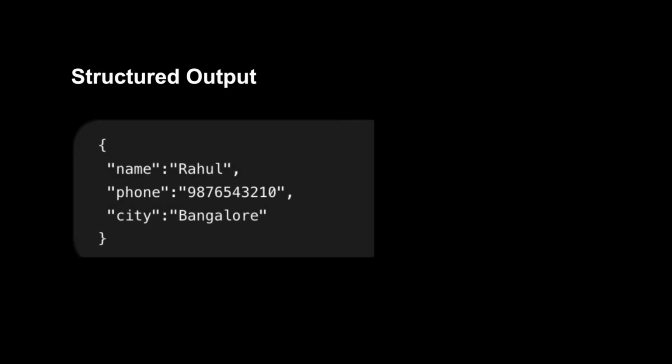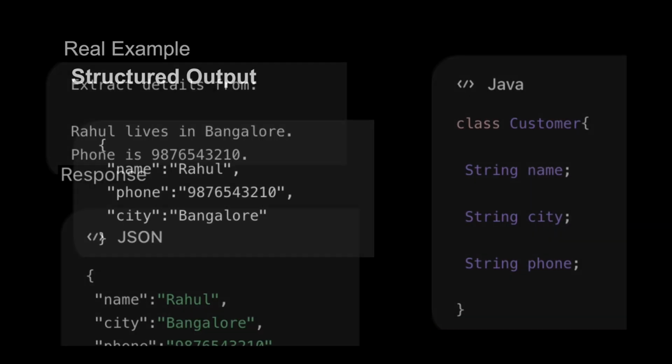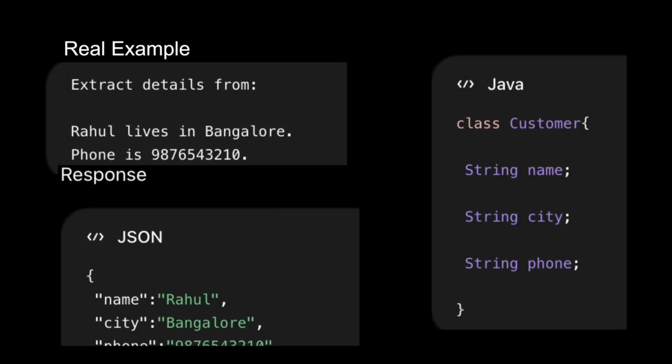Every value has a fixed key. The format is predictable. Java can easily deserialize this JSON into a POJO. That's why production AI systems almost always prefer structured responses. Notice this JSON response isn't written for humans. This is much easier to work with, and that's exactly what we want. Once the AI returns JSON, Java can convert it directly into an object. No regular expressions, no string splitting, no searching. Spring automatically maps JSON to this class.